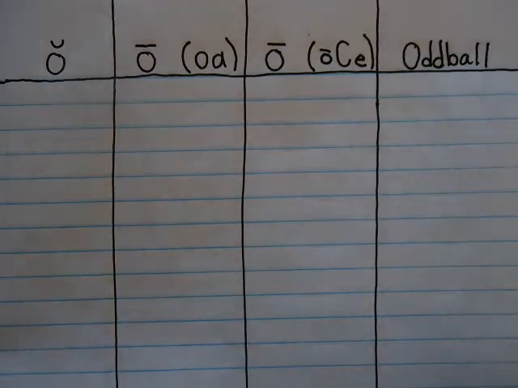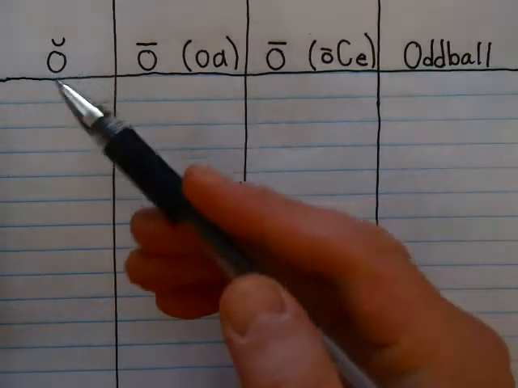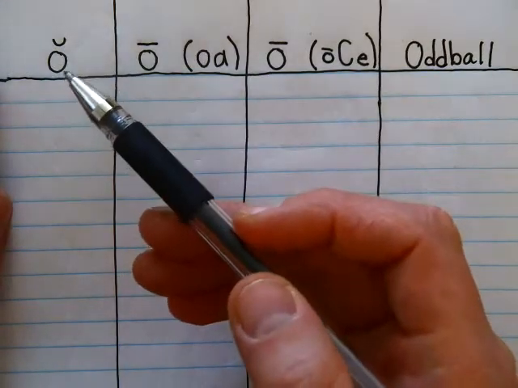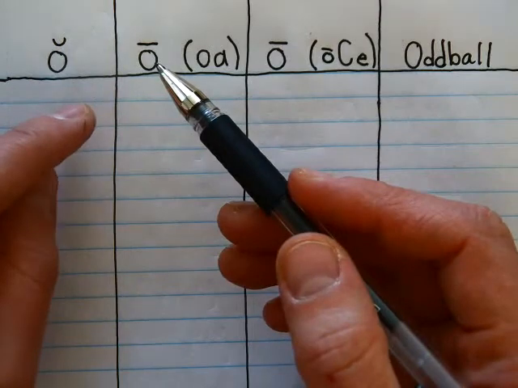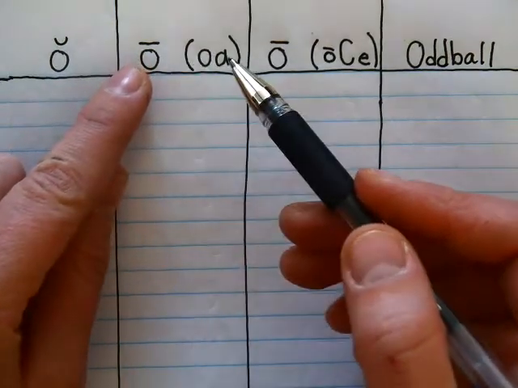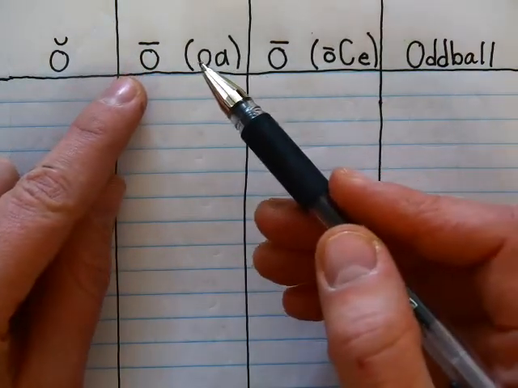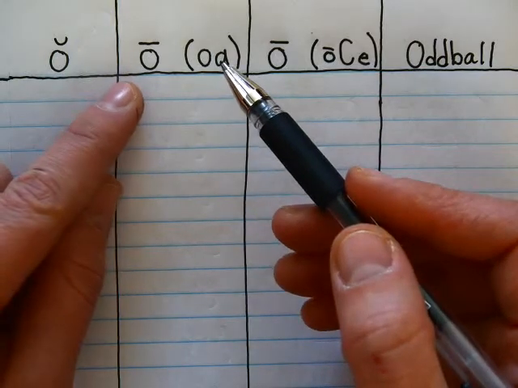Okay guys, so this week we're reviewing the O sound. We have a short O, which is ah, and then we have long O, which is O. And one of those long O's, you're going to see an OA in the middle of the word. This OA says O.